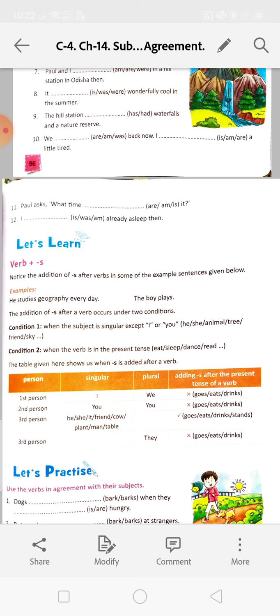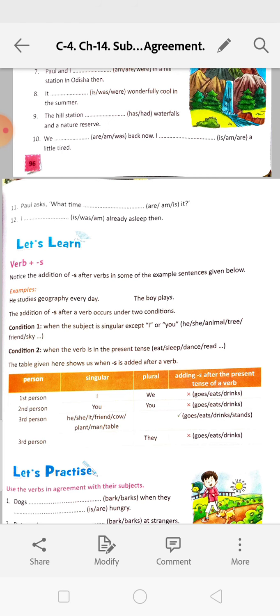Next, example, verb plus s. He studies geography every day. The boy plays. He studies, the boy plays. Okay? The addition of s after the verb occurs under two conditions. Here, s is added with the verbs.